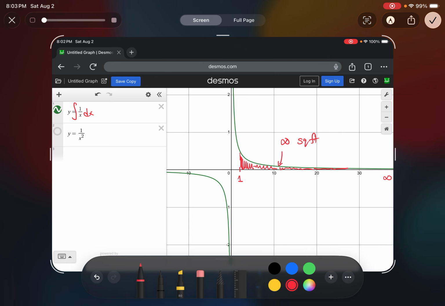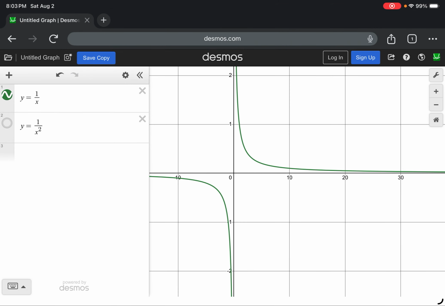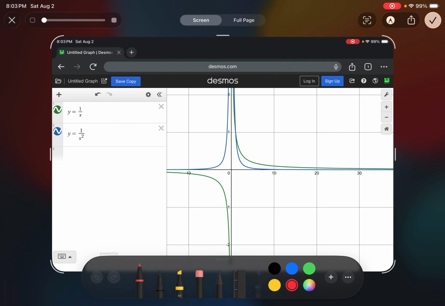Now, I did mention before that there's this idea of a graph kind of getting small quick enough, that those rectangles are not too tall. And you'll notice that if I pop in the graph of 1 over x squared, and we take a screenshot here just so I can annotate it again, right? Talking about that same region of integration, maybe I'll highlight it in with green for the green graph.